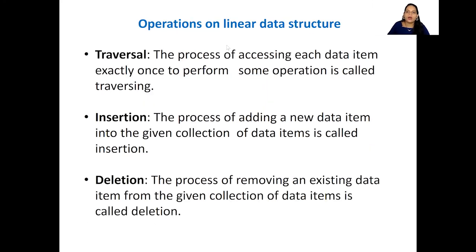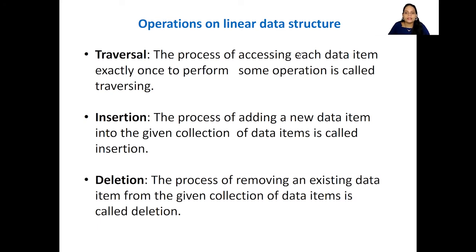Now, what about the operations which we can perform on a linear data structure? Remember, linear is nothing but which is of the same data type, and they have a linear relationship between their data items. So the very first operation which we are going to perform on them is traversal. Now, what is this traversal?